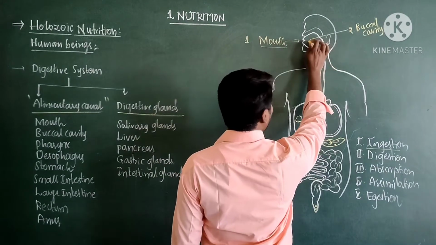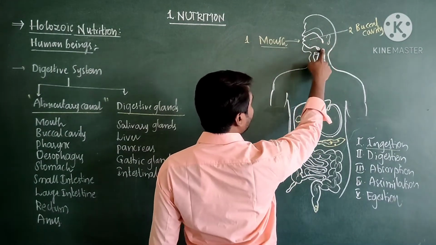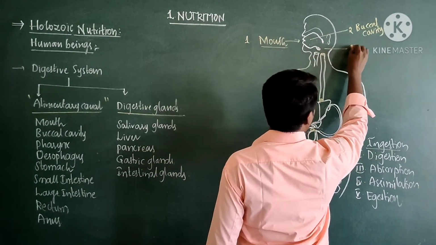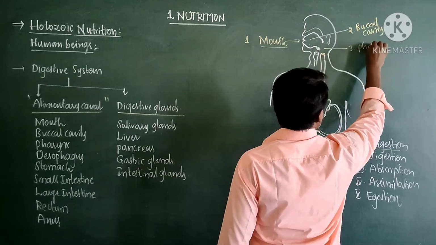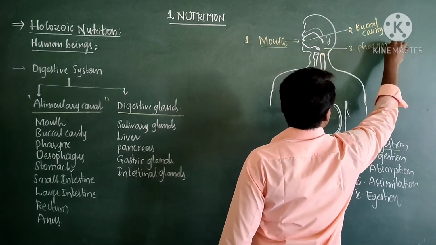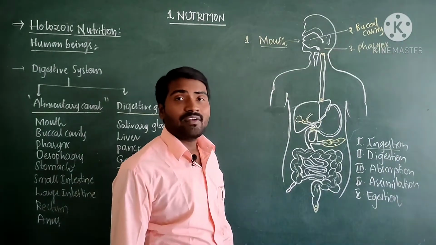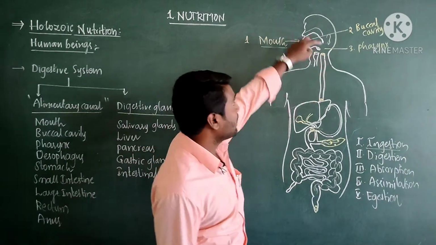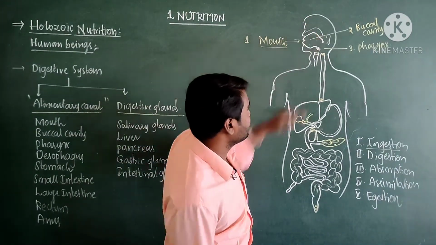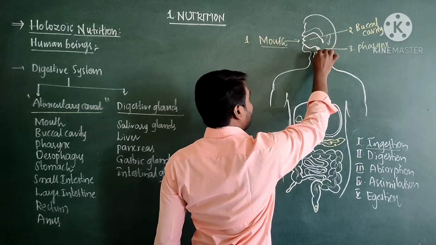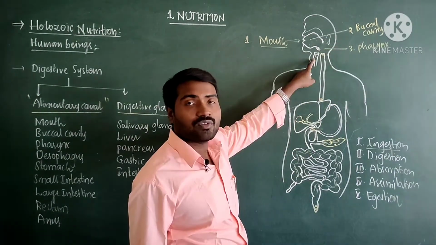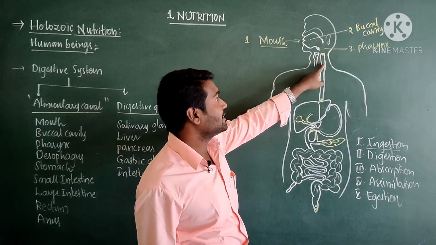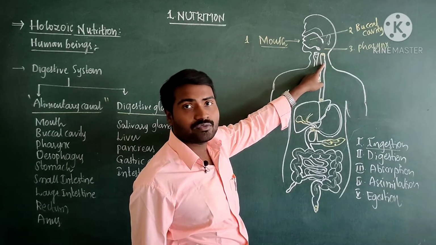Immediately the buccal cavity opens into a tube, and this region is called the pharynx. The pharynx is a common passage for air and food. Air enters into the windpipe, the first tube, and the second tube is the esophagus, the food pipe.